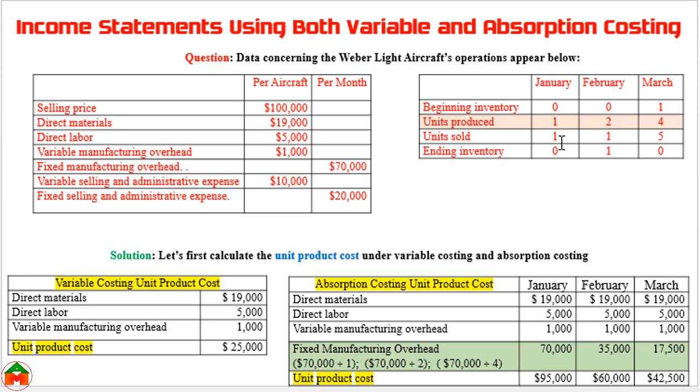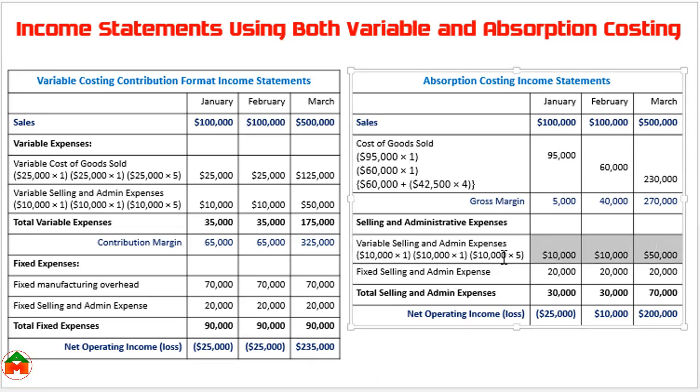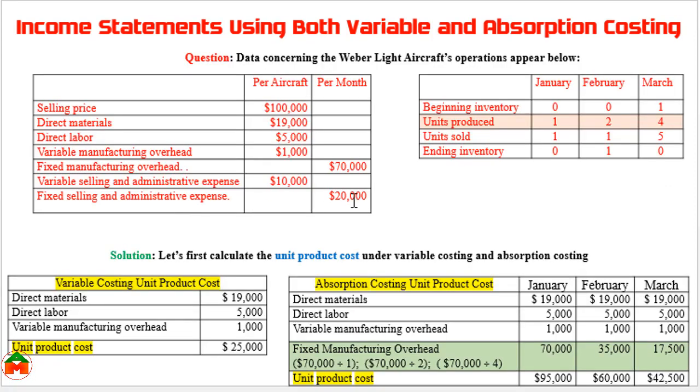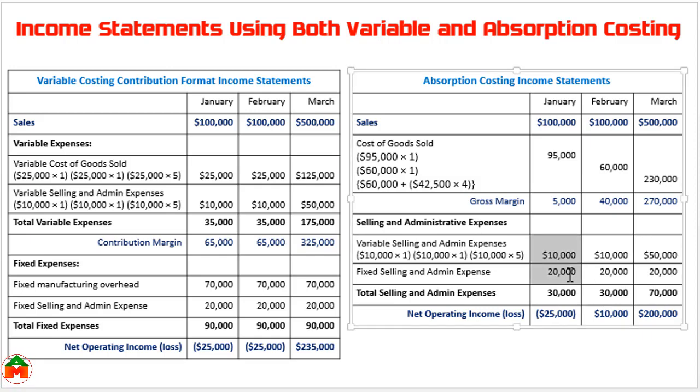Here we can see 1, 1 and 5. After multiplying by 1, 1 and 5 we get the variable selling and administrative expense, and fixed selling expense is 20,000. So 20,000, 20,000, 20,000. Ultimately total selling and administrative expenses are 30,000, 30,000, 70,000, by adding these two items.